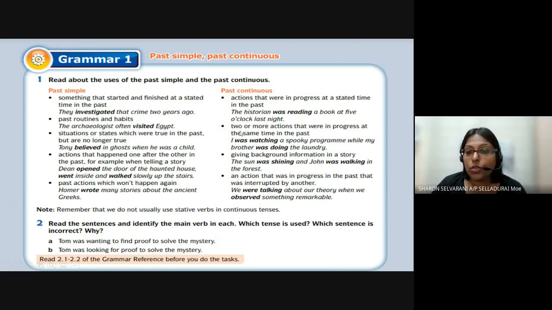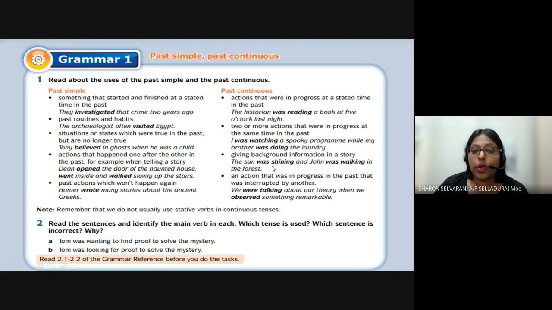Two or more actions that were in progress at the same time in the past. For example, I was watching a spooky program while my brother was doing the laundry. See, two or more actions in progress, but it all happened in the past. Giving background information in a story: The sun was shining and John was walking in the forest.